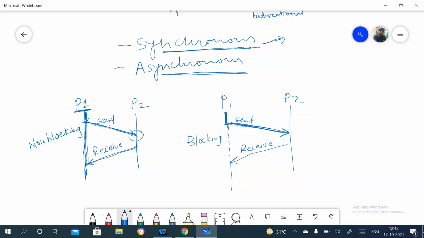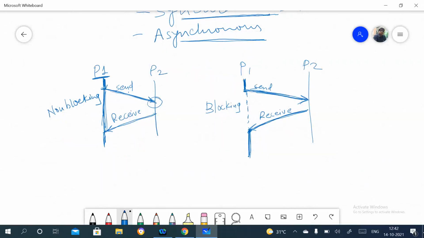Process P1 has stopped its execution and is waiting for the response from P2. When P1 gets the response from P2 at this point, P1 starts its execution again. So this is the example of synchronous, and this is the example of asynchronous.